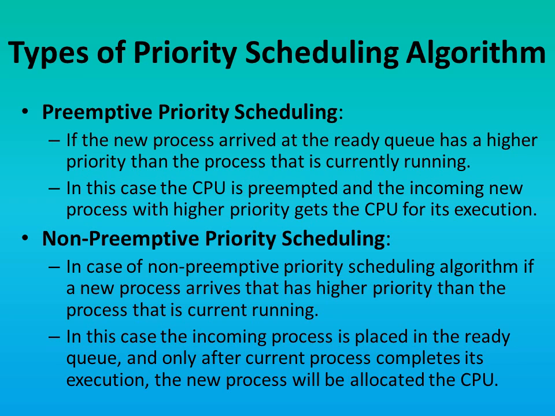Next, non-preemptive priority scheduling. In case of non-preemptive priority scheduling algorithm, if a new process arrives that has higher priority than the process that is currently running, the incoming process, that is the new process with higher priority, is put in the ready queue, and only after the current process completes its execution, the new process will be allocated the CPU.